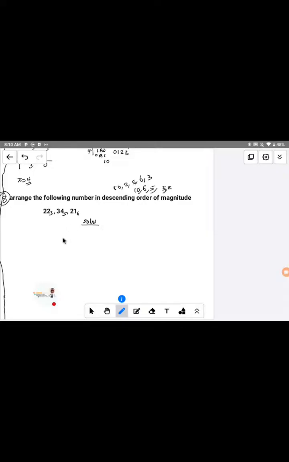But let's go to the business of today. We are told to arrange the following in descending order. Many of you may be confused and think you can arrange 34, then 22 and 21.